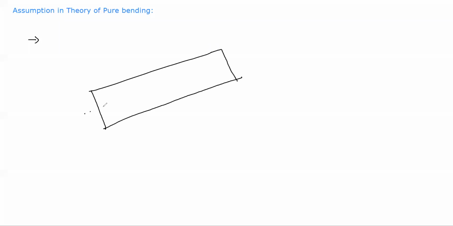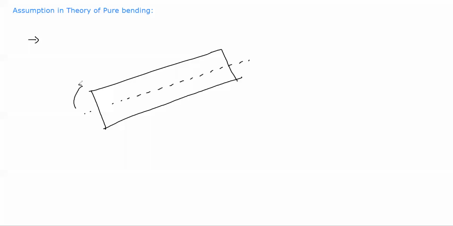Now the third assumption is that the transverse sections which were plane before bending remain plane after bending. Can anyone tell me what that means? Suppose this is your beam, and this is your neutral axis. What is the neutral axis? I will explain later on. This is before the application of load. Your section will be a plane.